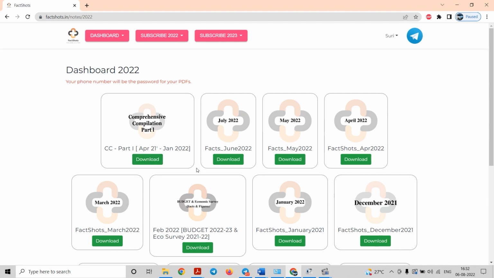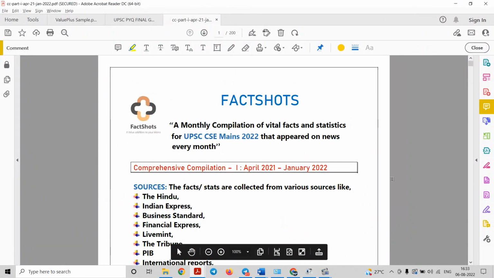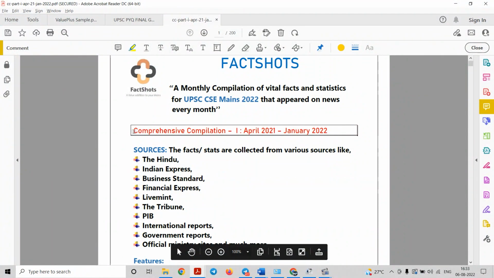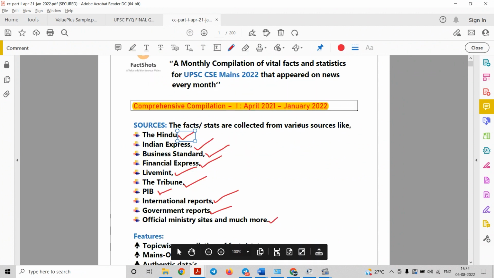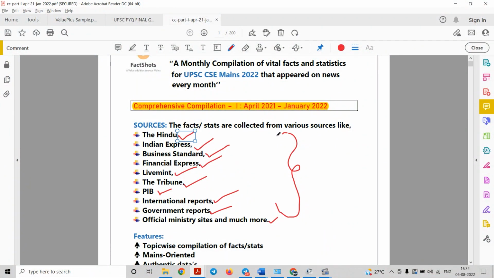Now what is the purpose of compiling the whole annual PDF in two parts? Friends, all of us know that we need a single document for revision. In this way you can download this file, right? So you can see the PDF here. This is a comprehensive compilation from April 2021 to January 2022. These are the kinds of resources that I utilize, so that you don't have to go and visit each and every source. It will save your time.